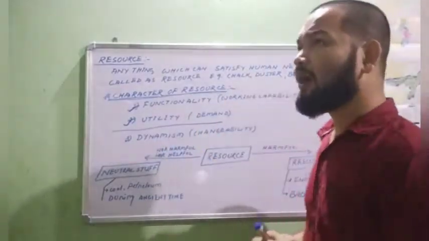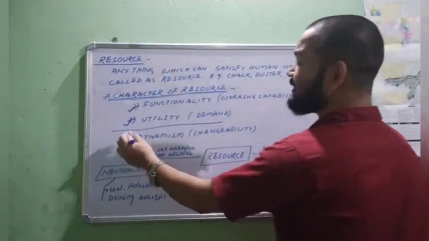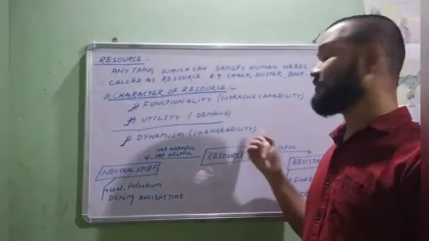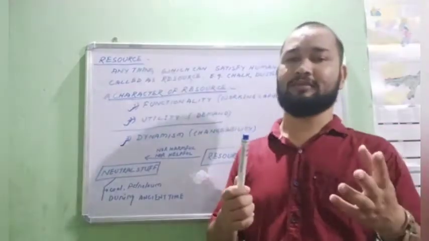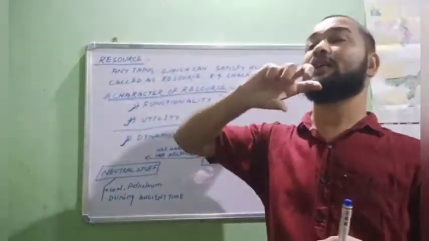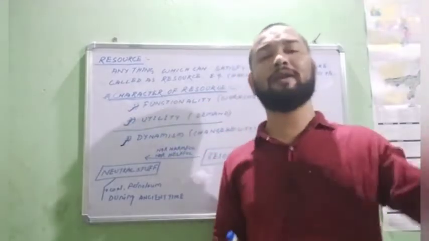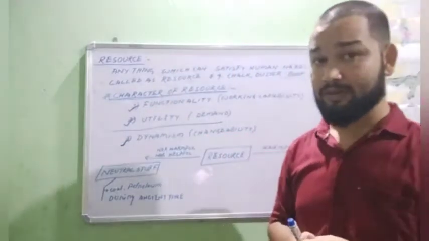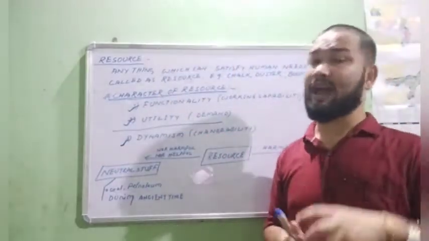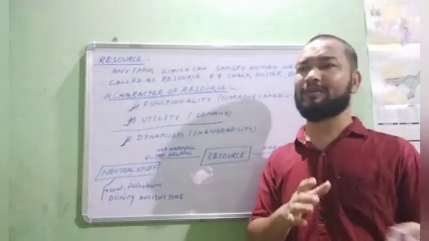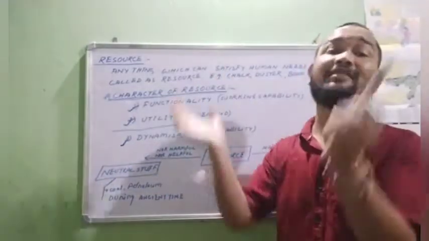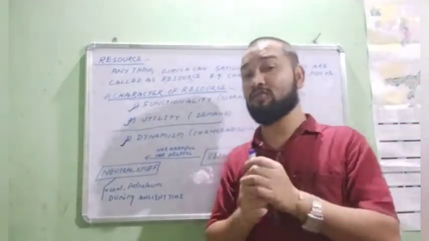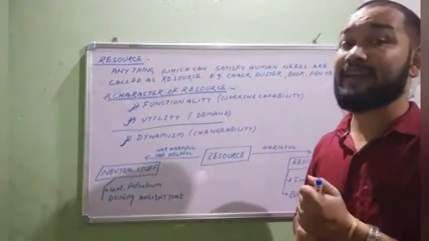Functionality and utility. One more characteristic is there, that is dynamism. That means a resource is dynamic. Dynamic means changeable. It can be changed. Once it was used for a different purpose, and after a few years it can be used for a different purpose. Before nuclear power, hydrogen was used for a different purpose. Now it is used for making an artificial sun also. So the utilization changes. So it is changeable, dynamic.